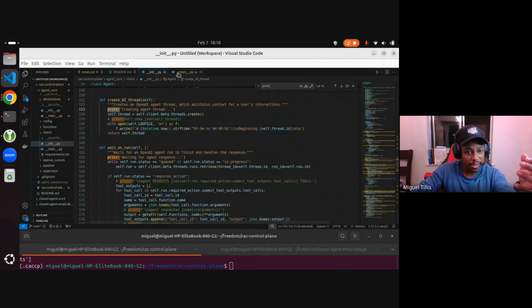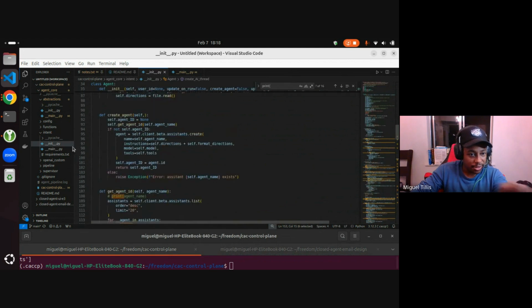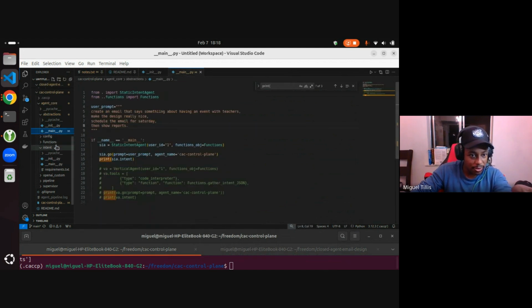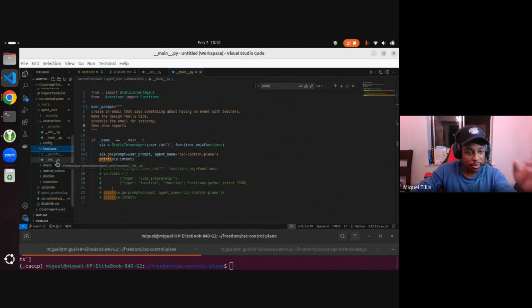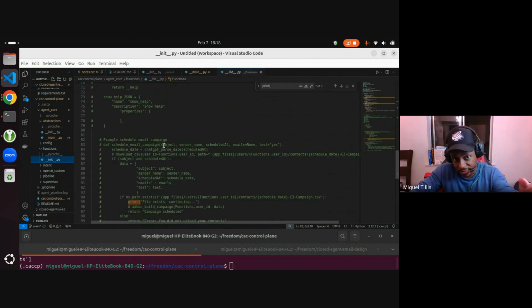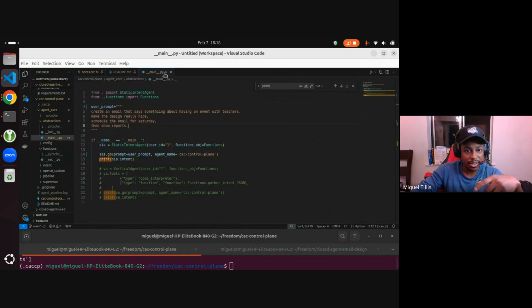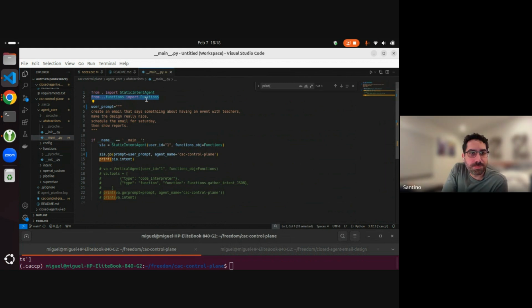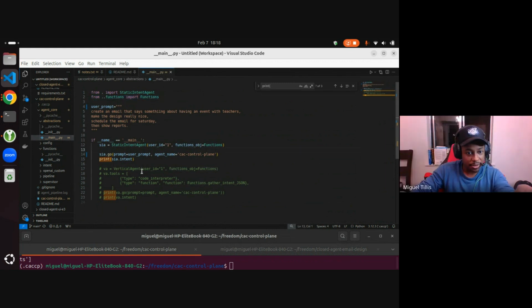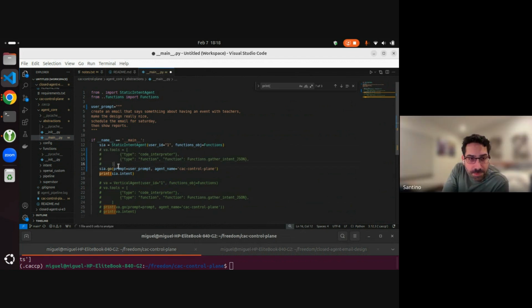But the meat of this really is not so much the agent, it's the intent module itself. Let's take a look at the functions. That's kind of where we want to be. Now you've seen what the agent looks like. The other component are the functions, which are passed in as you initialize the class. So if we go back here and close the things that I don't need, keep in mind line number 2. We're passing the functions in, so theoretically you could overwrite them if you wanted to. Yeah, which is a beautiful thing.